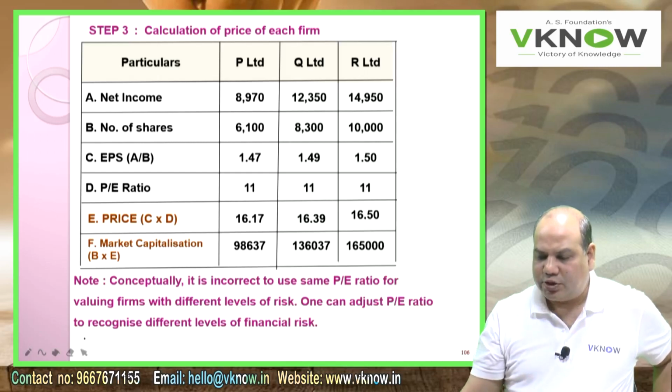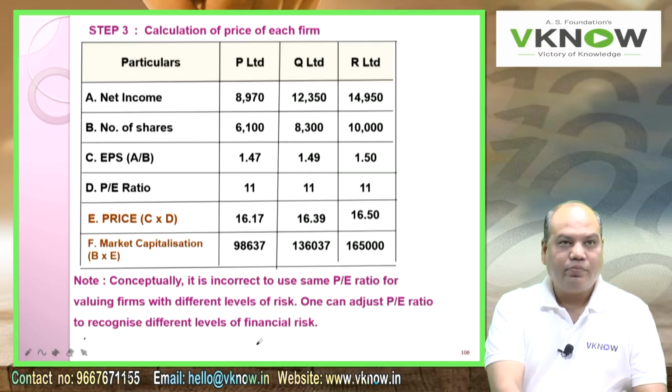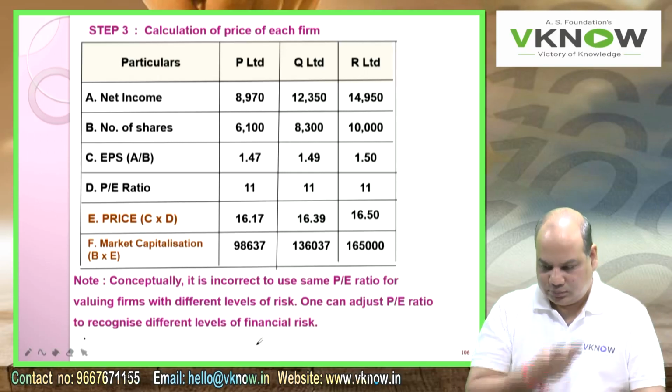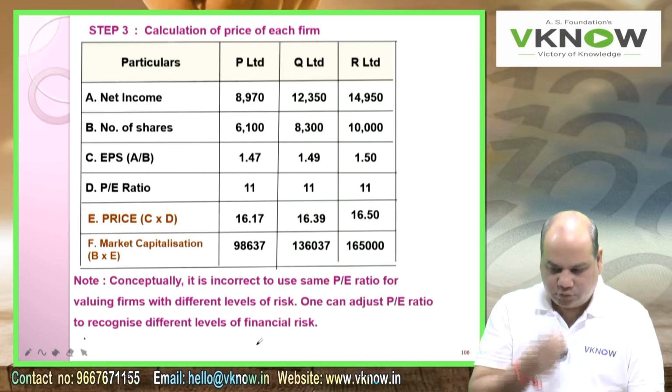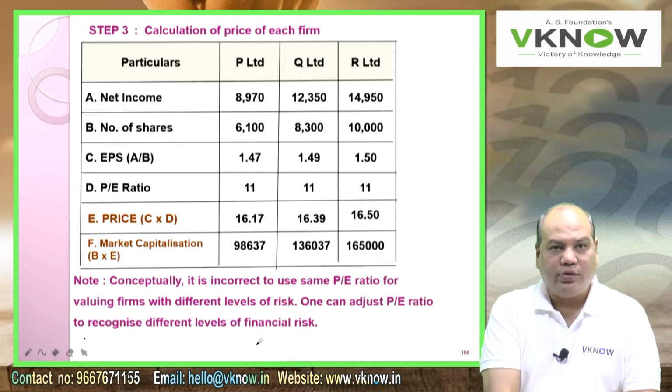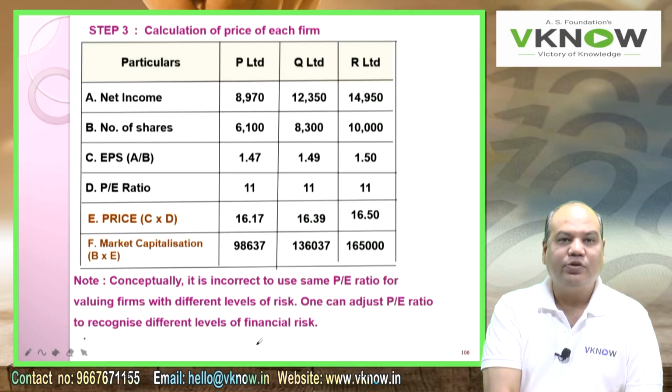One can adjust the P ratio to recognize different levels of financial risk. This answer is over.